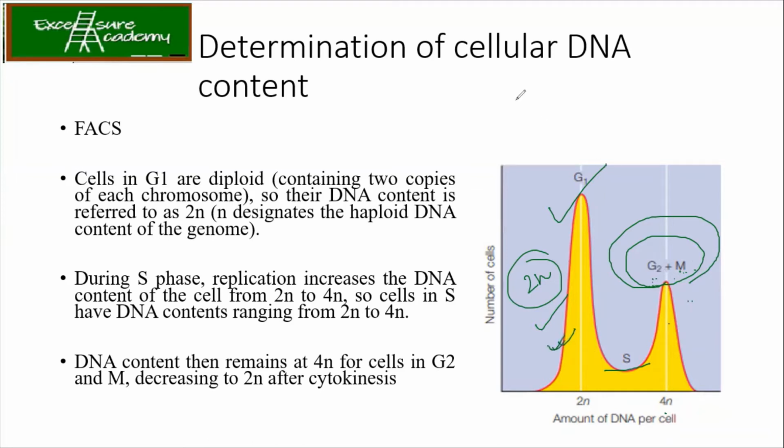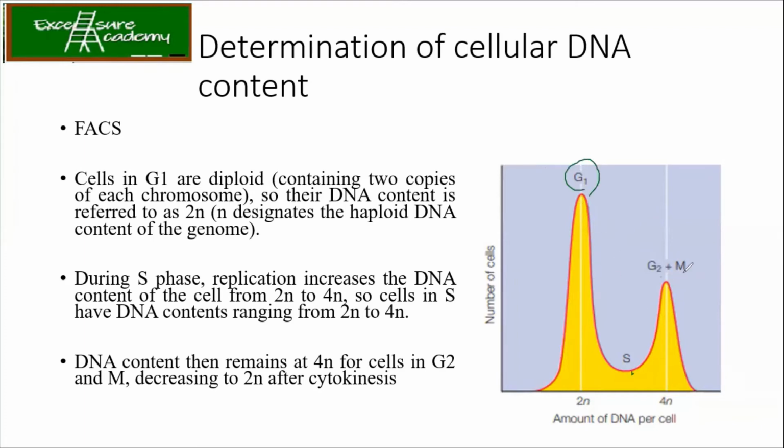So that's why जब भी ये question आए, keep this logic in your mind, okay? And same graph आएगा. You take any cell, same graph आएगा. Even I have done this experiment on my pancreatic cell lines, cancer cell lines, and even I got the same graph only. Okay, so कुछ भी आए कैसा भी आए, keep this graph in the mind and remember that this is G1, S, G2 plus M, और G2 plus M 4N रहेगा और यहाँ पे G1 आपका 2N रहेगा. So based on this only the numericals come.